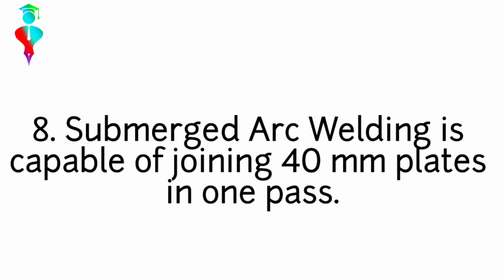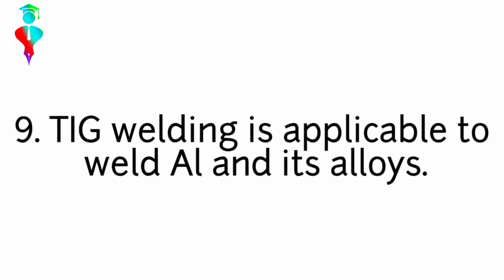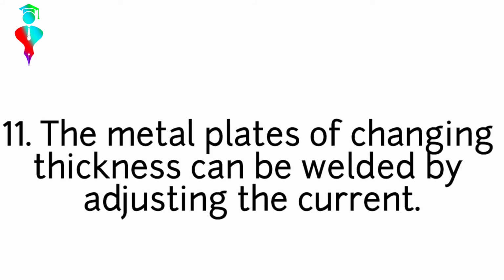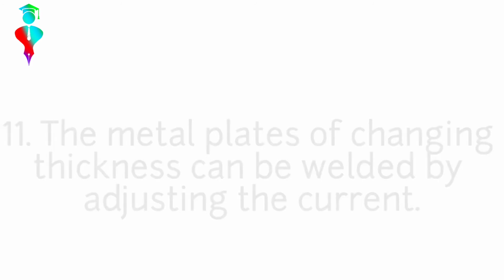Submerged arc welding is capable of joining 40 mm plates in one pass. TIG welding is applicable to weld aluminium and its alloys. Joining of HSS drill bit to shank is done by gash welding. The metal plates of changing thickness can be welded by adjusting the current.